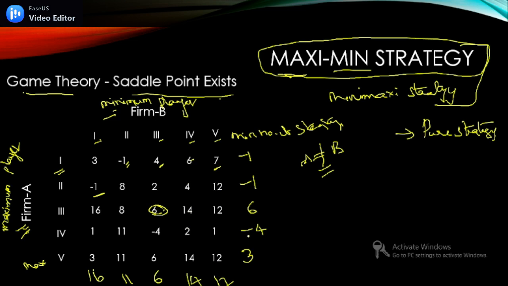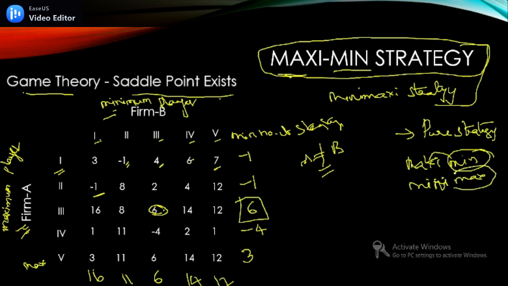Now you see that we have two strategies, maximin and minimax. In maximin, among the minimum values you need to find the maximum value. So these are the minimum values, right? Which is the maximum one? This is the maximum one. Okay. Now we are checking the next one, that is minimax.